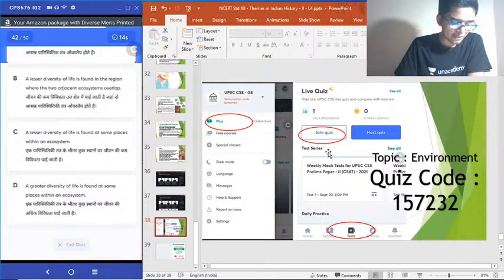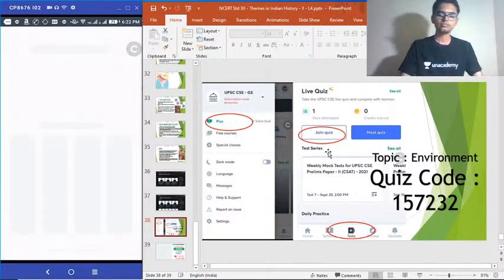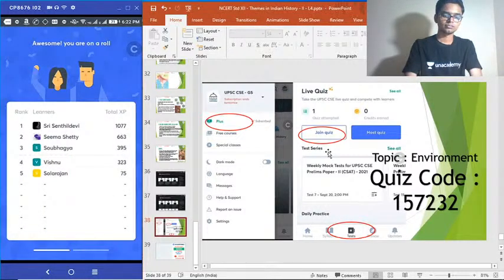D. A greater diversity of life is found at some places within an ecosystem. Choose the correct answer. Simple question. What is an ecotone? Okay, very direct, very theoretical question. Very good.